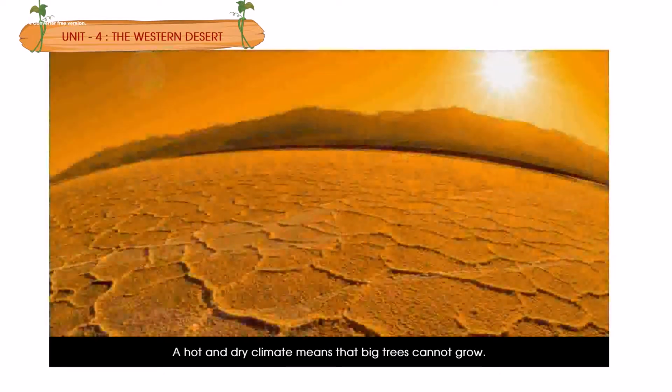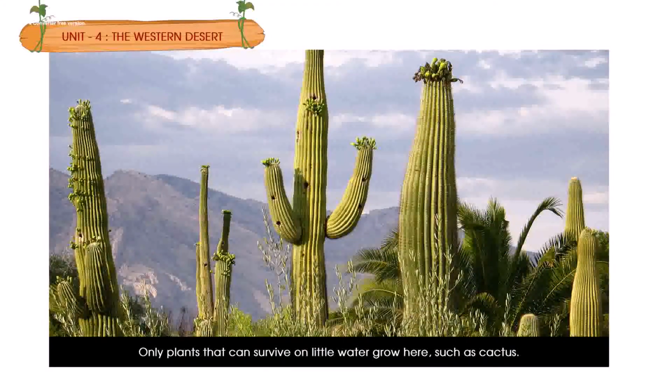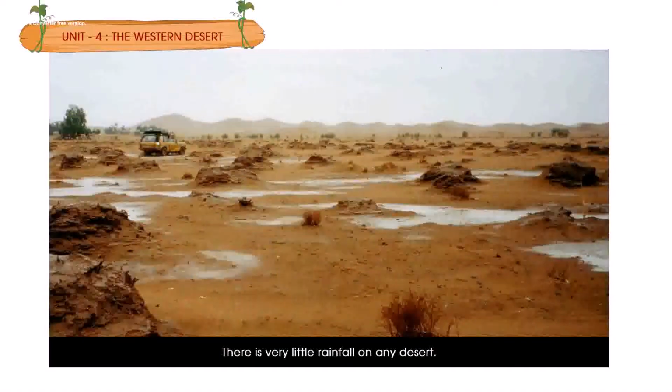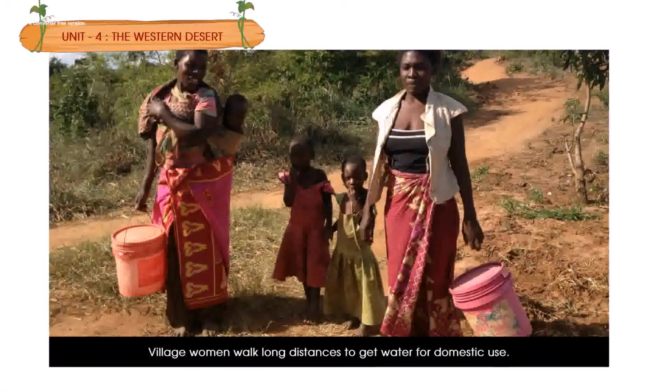A hot and dry climate means that big trees cannot grow. Only plants that can survive on little water grow here, such as cactus. There is very little rainfall on any desert. There are few deep wells at some places, so water is always in short supply there. Village women walk long distances to get water for domestic use.